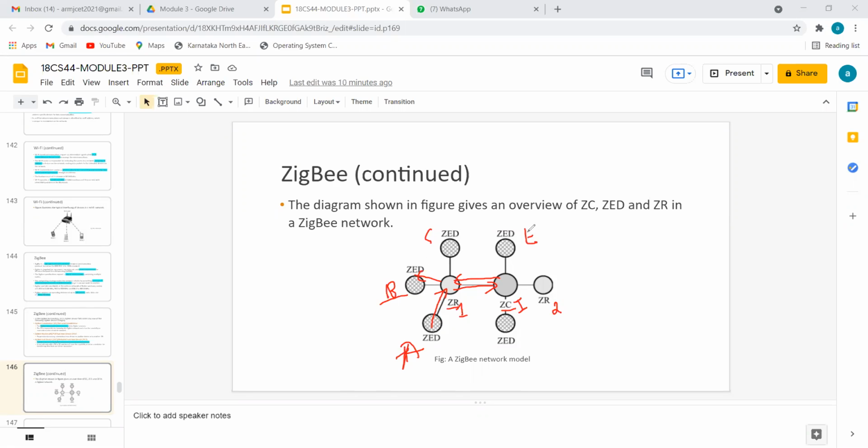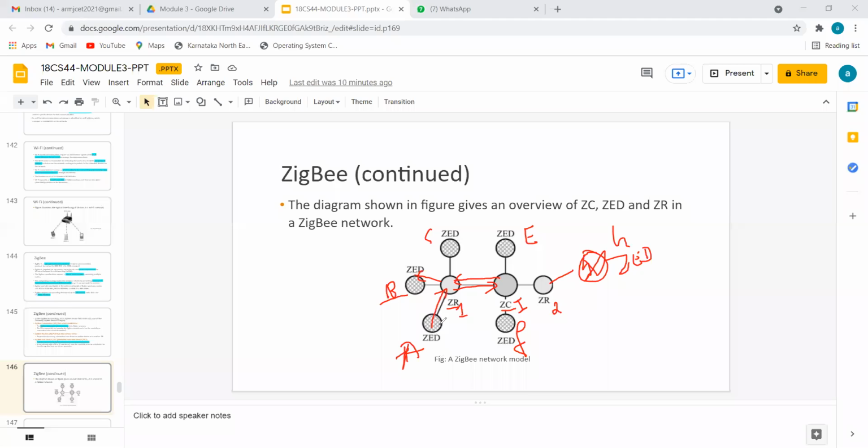Whereas E and F are controlled by the main coordinator. Let's say the H device is there, that is a ZED. His name is H. Now, A to H, how to transmit?